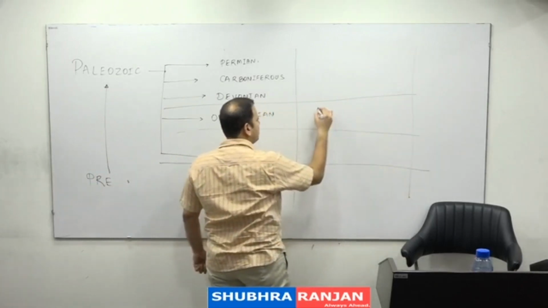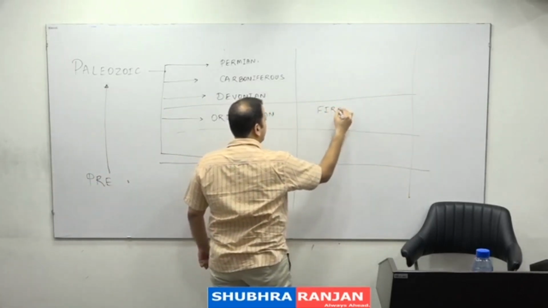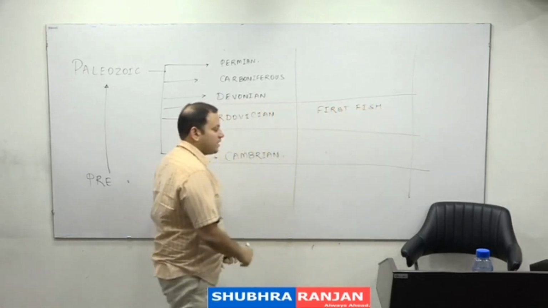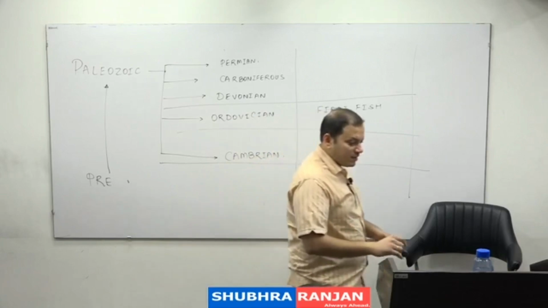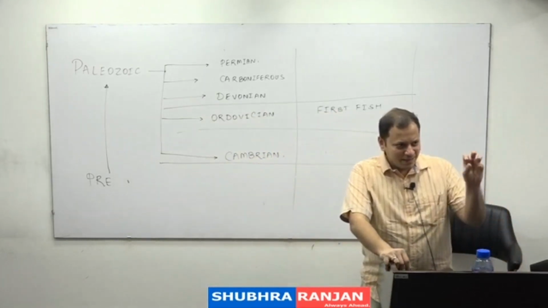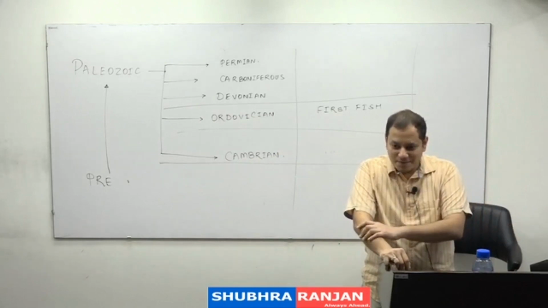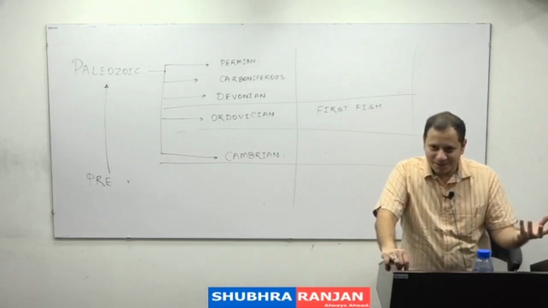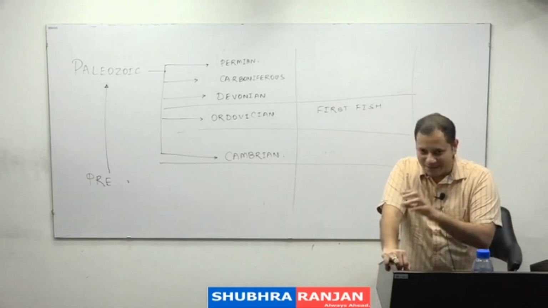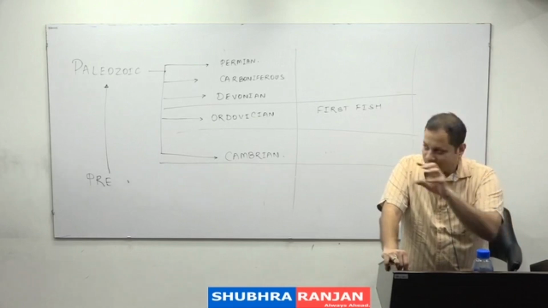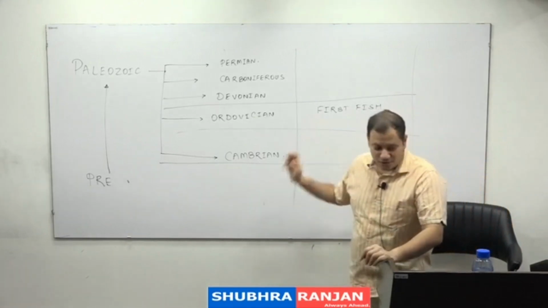Ordovician, just remember, first fish. They will not ask you Ordovician. That is, the first fishes came in the Ordovician. I guess you know the difference between invertebrates and vertebrates. So is fish a vertebrate or invertebrate? Vertebrate. They have a vertebral column. So as a result, this was the era of the first fish, Ordovician.